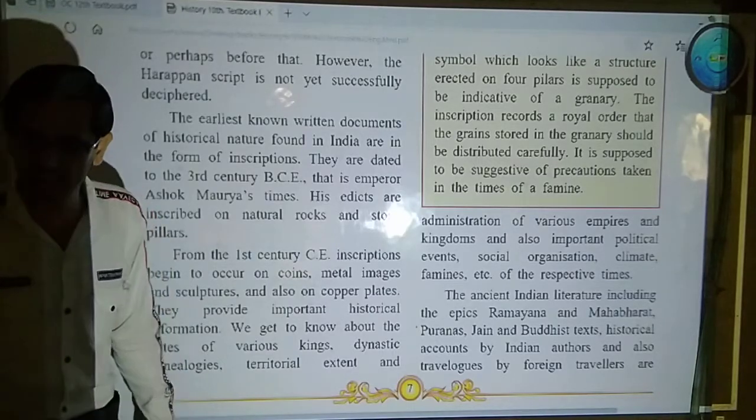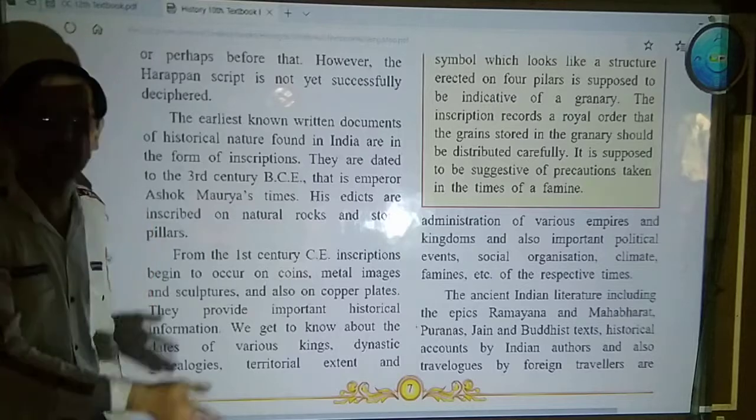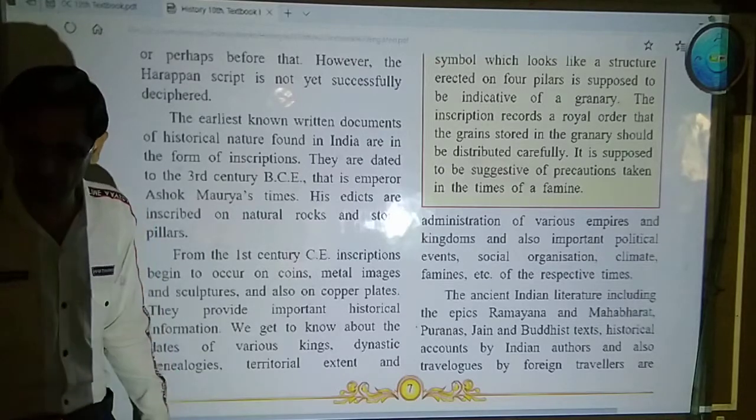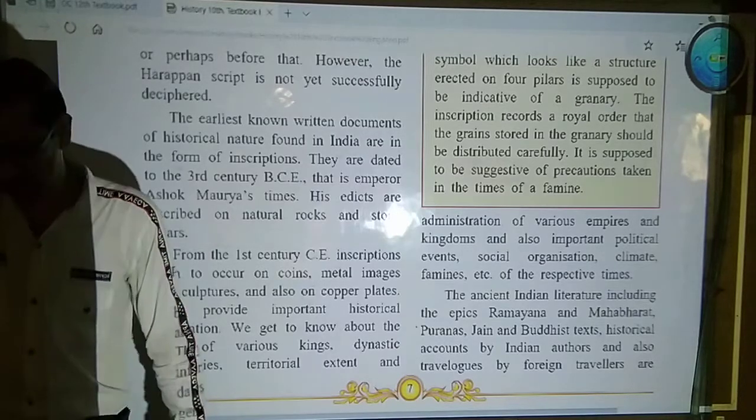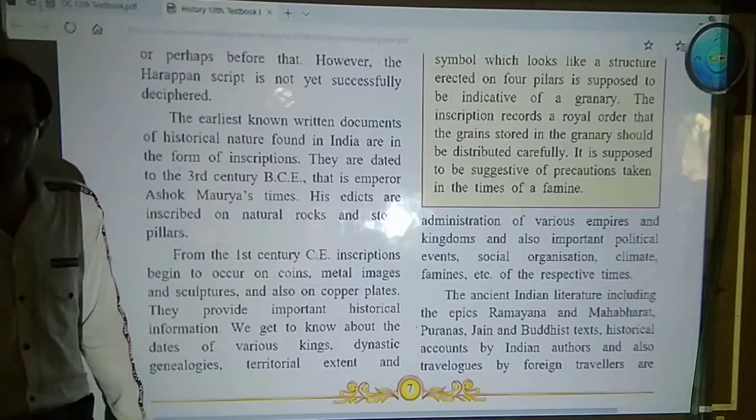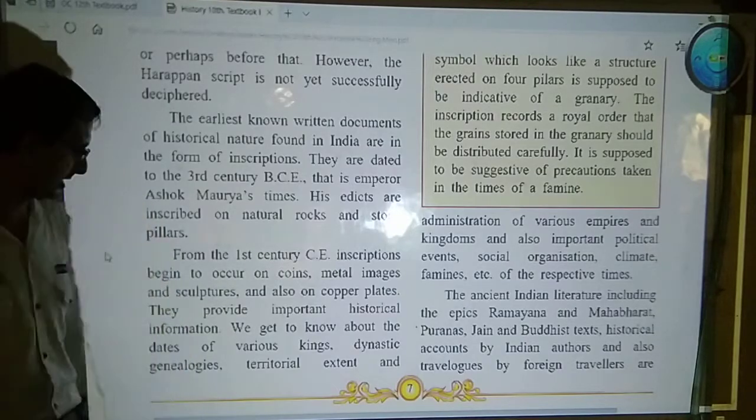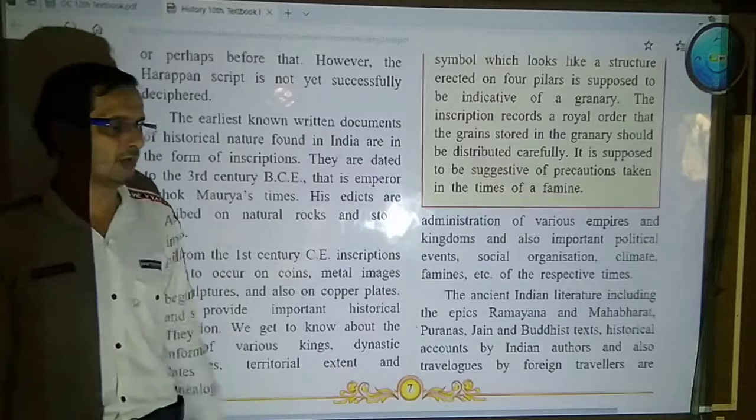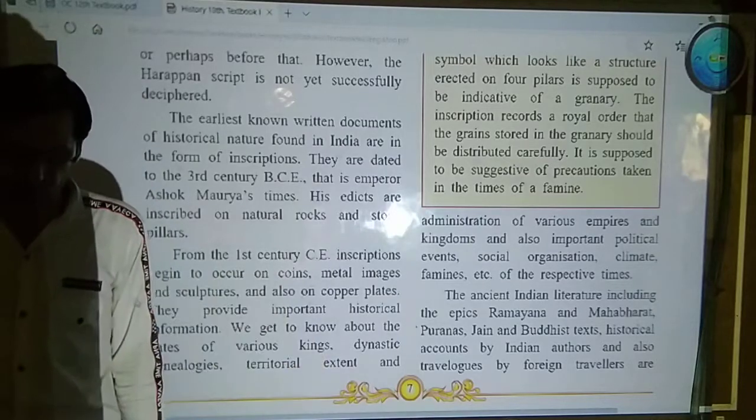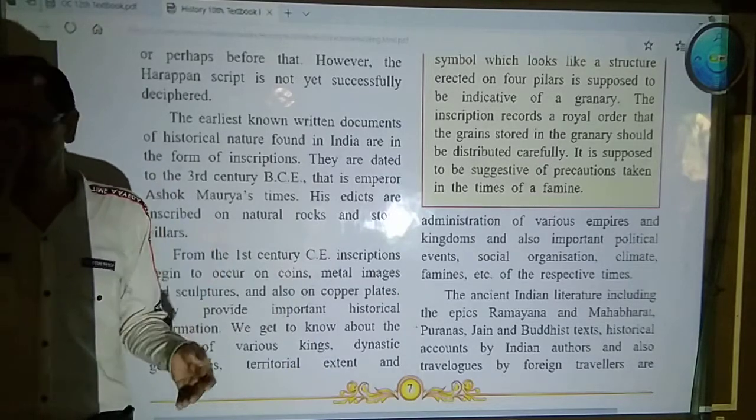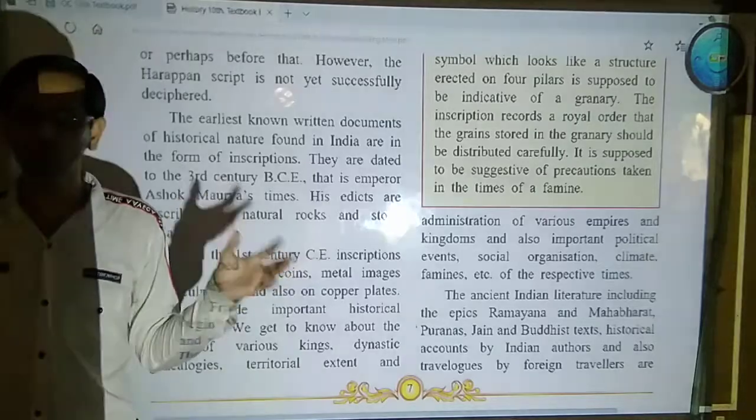These queens and their sons and their family members ruled over India. These emperors and their sons and their family members ruled over India. That is in ascending order. That is the study of genealogy or dynasty genealogy. Then territorial extent. Which territory did they rule? Suppose a particular king or emperor is ruling all over India, all over Hindustan.